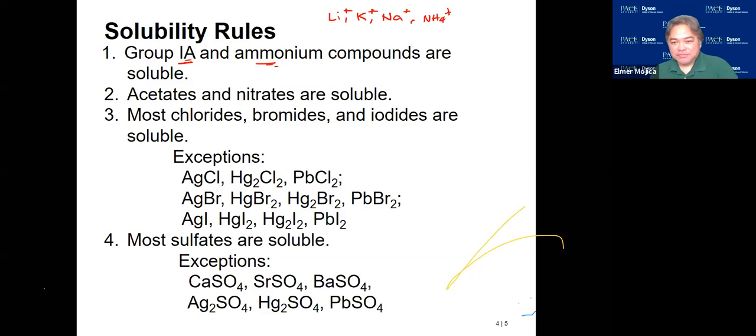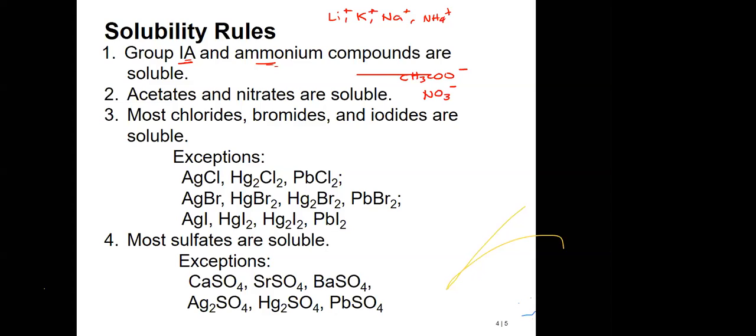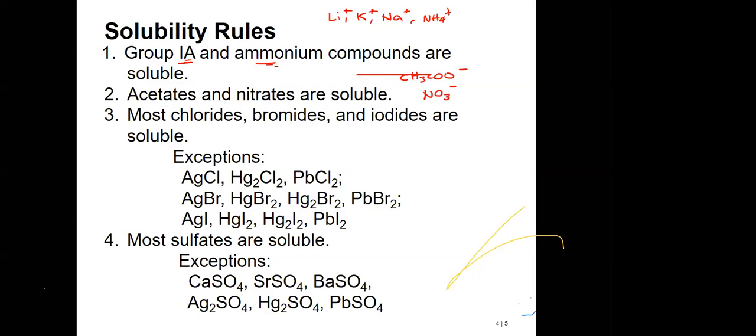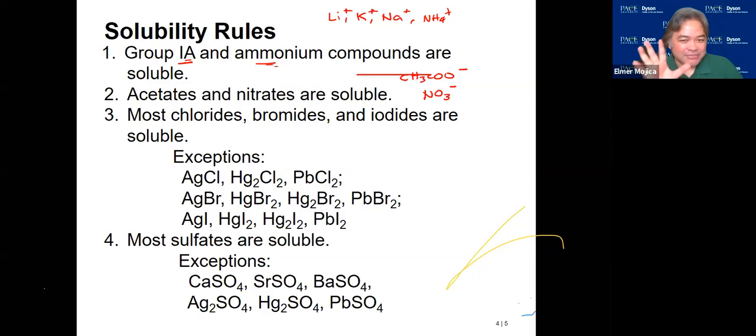Now, the second one pertains to anions. So anything that has this and this one, 100%, you could say that the compound that contains those polyatomic ions is soluble. Okay? Why does it say most chlorides? How come number 3 says most? Yeah, we will go on that one by one. Okay?